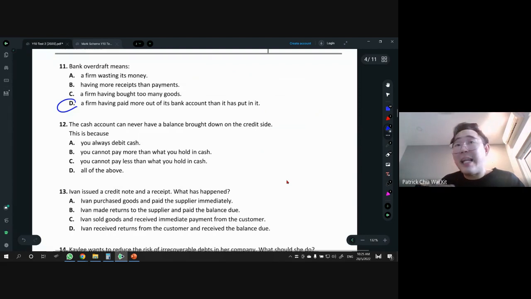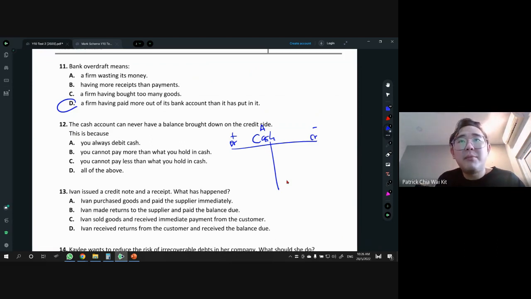12. The cash account can never have a balance brought down on the credit side. Yes, this is because cash account is an asset. Cash asset is on the left hand side, the DR side is plus, a positive, and the CR side is a negative. So when they say it can never have a balance brought down on the credit side, you're talking about whether the balance can be on the right hand side, which means can it be negative?